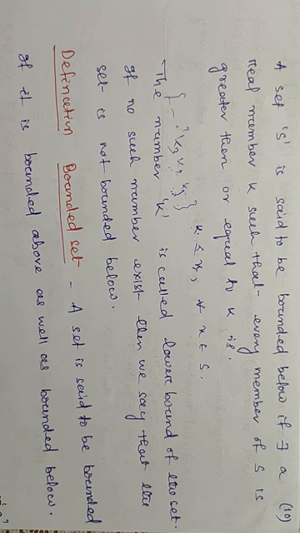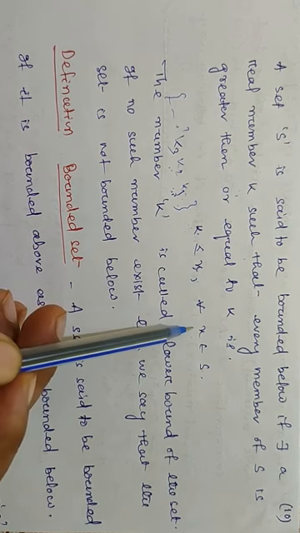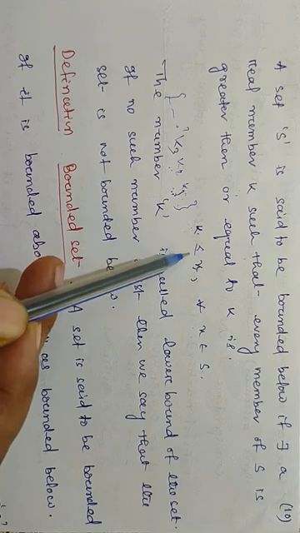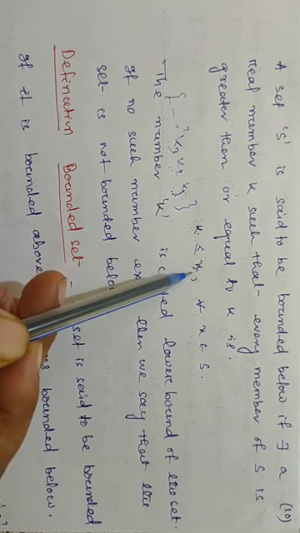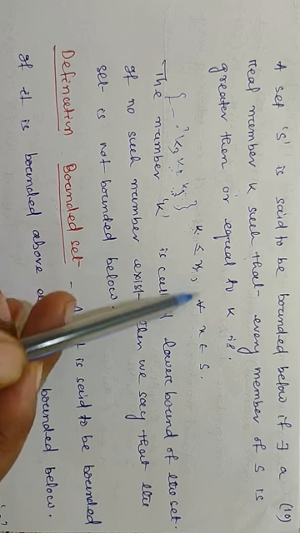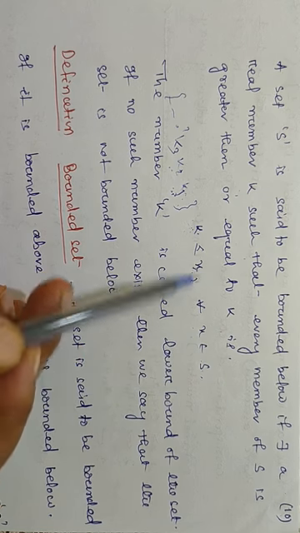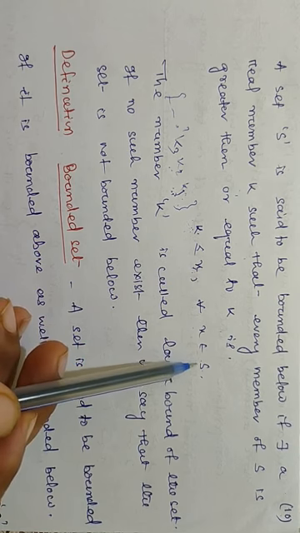We call a set bounded below if there exists a real number k such that every member of S is greater than or equal to k. That is, k is less than or equal to x, and no element less than k is an element of S. In that case, we say that the set is bounded below.